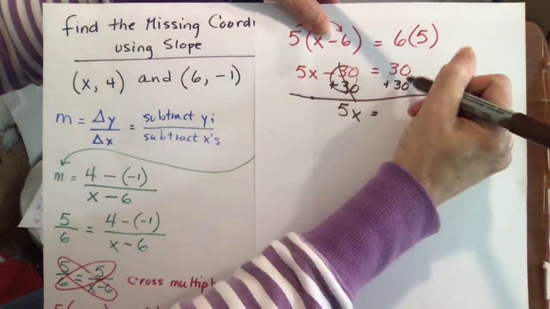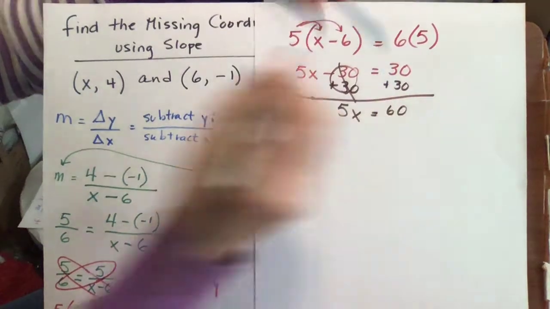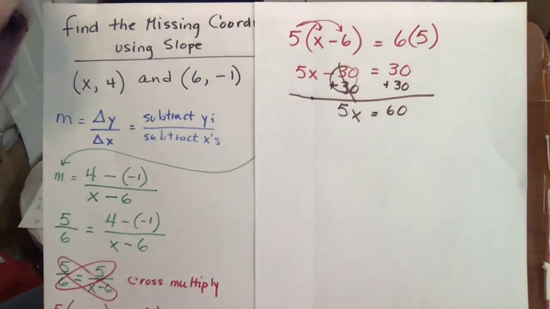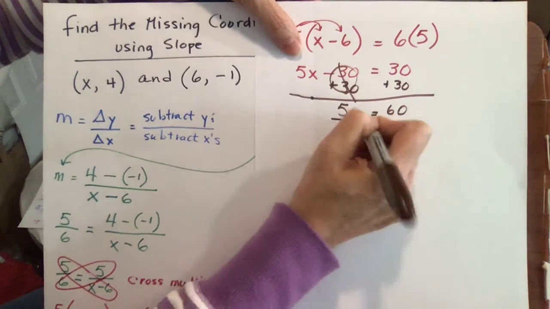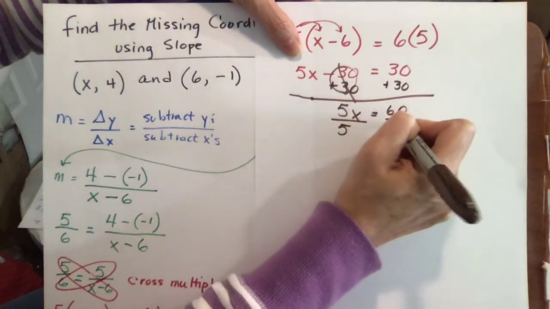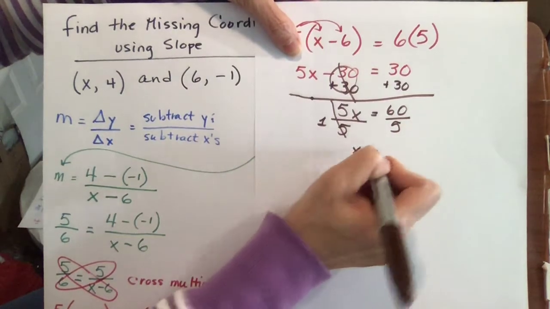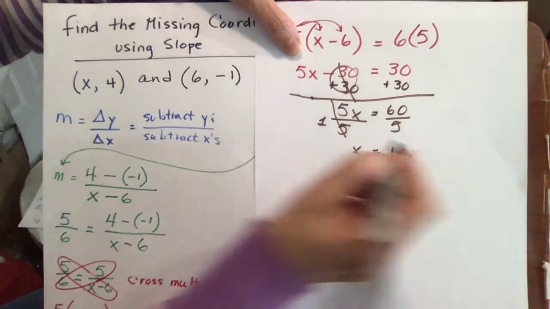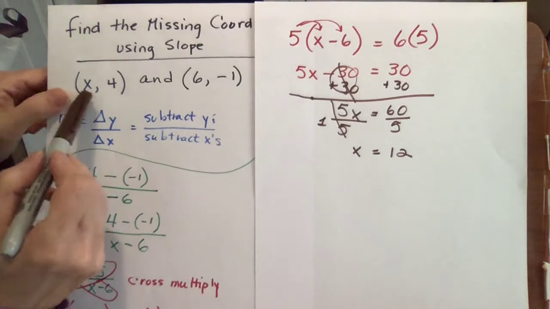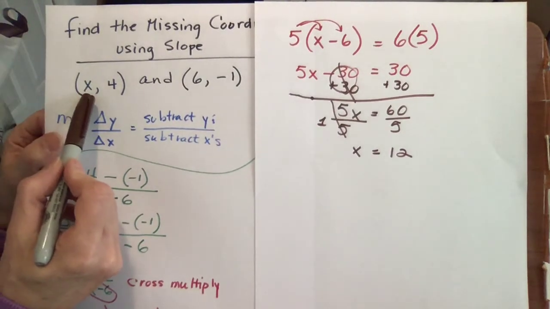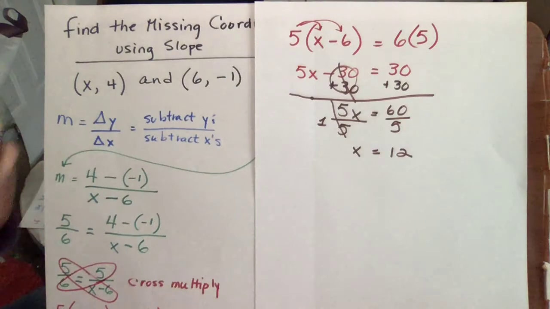And on this side we have 30 plus 30, so it's 60. And so now we're in a position to solve for x in one step, and we divide by 5 on each side. That leaves us 1x, and this equals 60 divided by 5, which is 12. So our missing x coordinate that goes with our 4 in this point is 12.